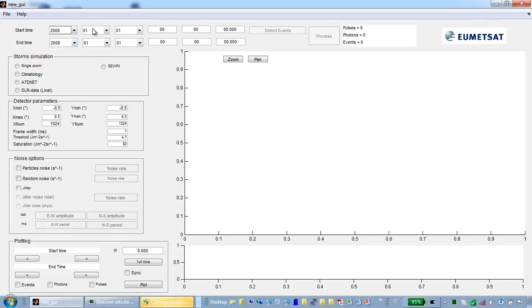We select 2008 August, that's 22nd, from 5 UTC up to the same day, 5 UTC plus 1 minute. Select DLR data from LINET network, and we push process.